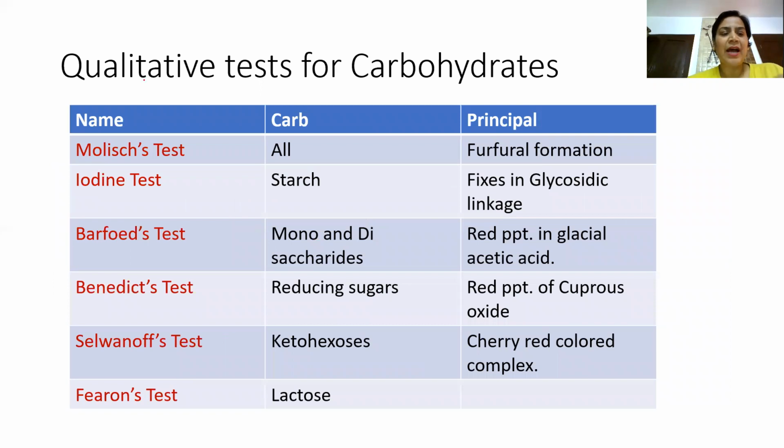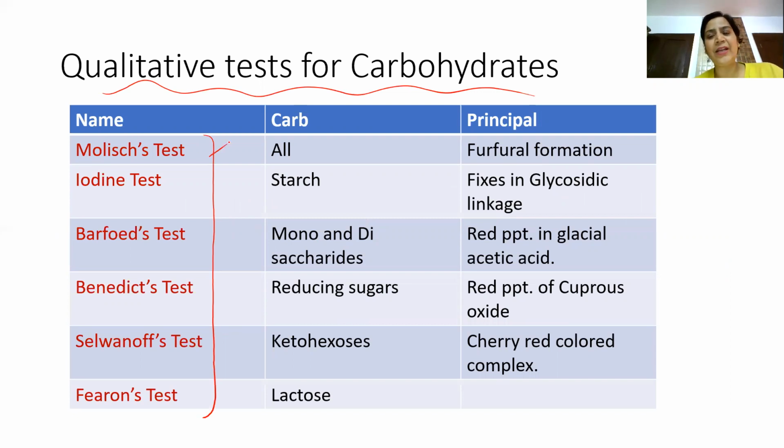Then what are the different qualitative tests for carbohydrates? These are the different types of tests. Molisch test is given by every carbohydrate, and the principle is furfural formation. Iodine is given by only starch. Barfoed's differentiates between mono and disaccharides. Benedict's test is a test for reducing sugars. Seliwanoff's test is for ketohexoses, which gives a cherry red color complex, and Fearon's test is for lactose. This question can be asked.